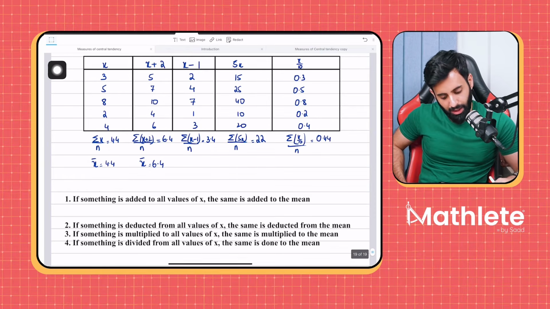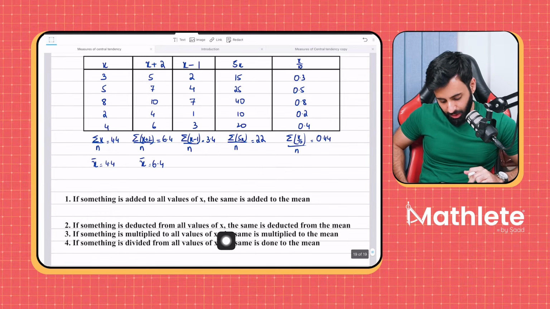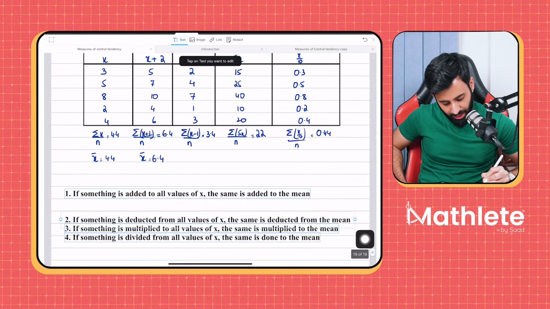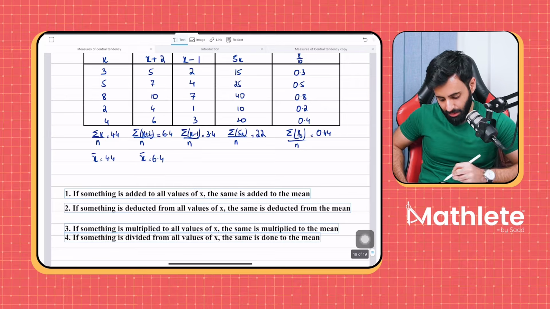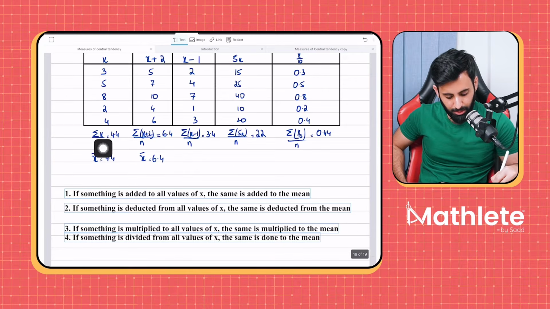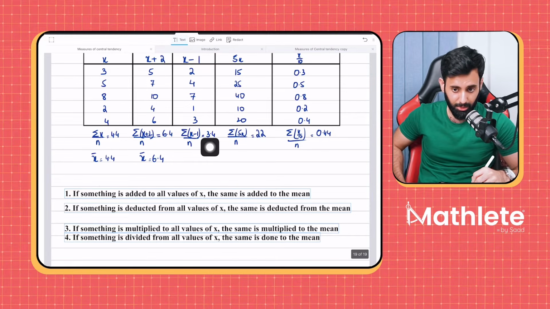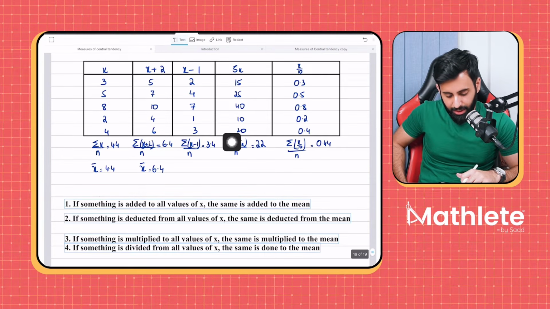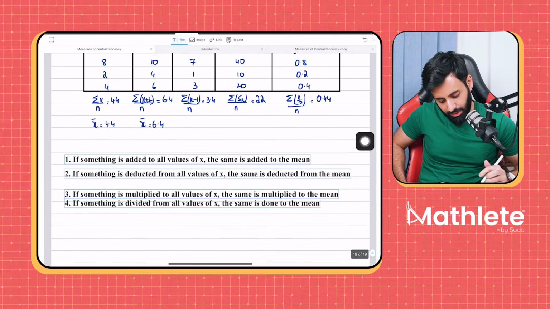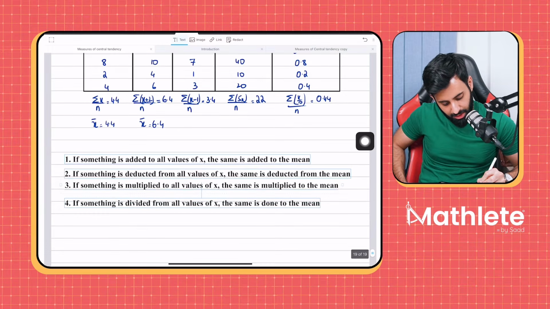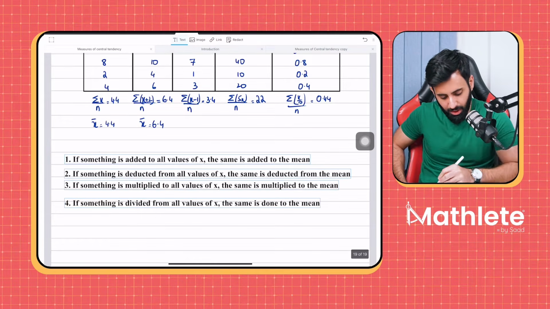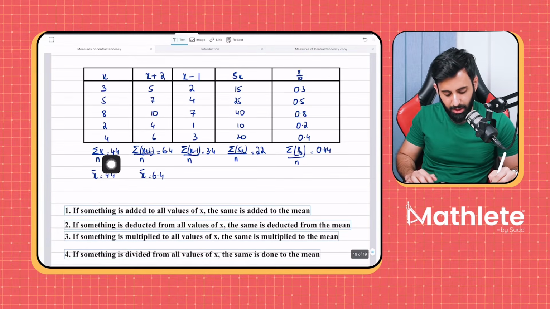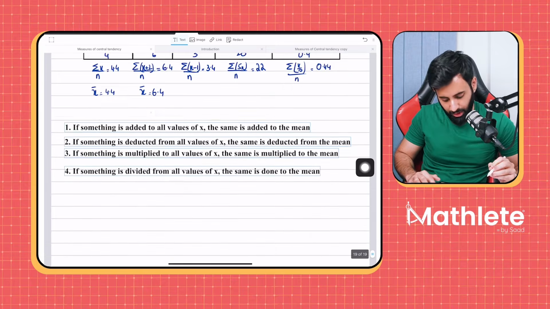Okay. If something is subtracted from all values of x, the same is deducted from the mean. So we saw that with the help of an example, that if you subtract 1 from all values of x, the mean, which was previously 4.4, turned out to be 3.4. Then if something is multiplied to all values of x, the same is also done to the mean. The same is multiplied to the mean as well. That's what we saw earlier. Previously, the mean was 4.4. Now it's 22. So notice what happens when you multiply 4.4 by 5. You get the new mean.